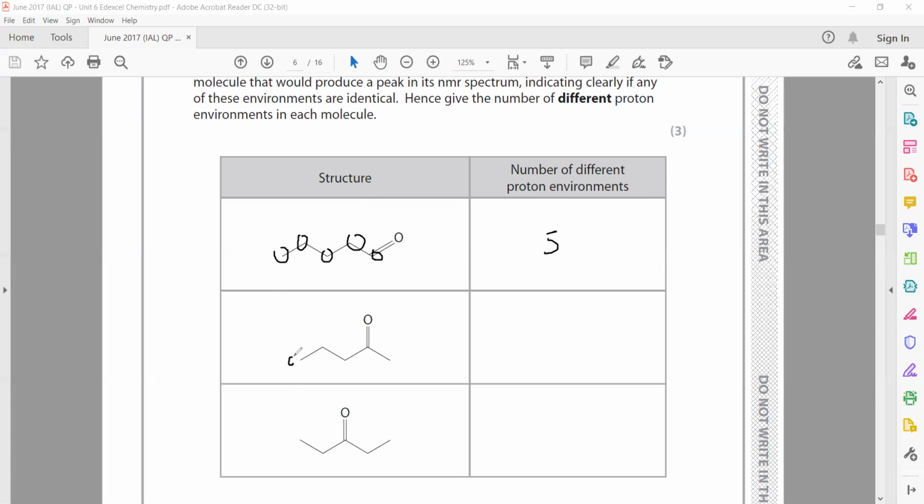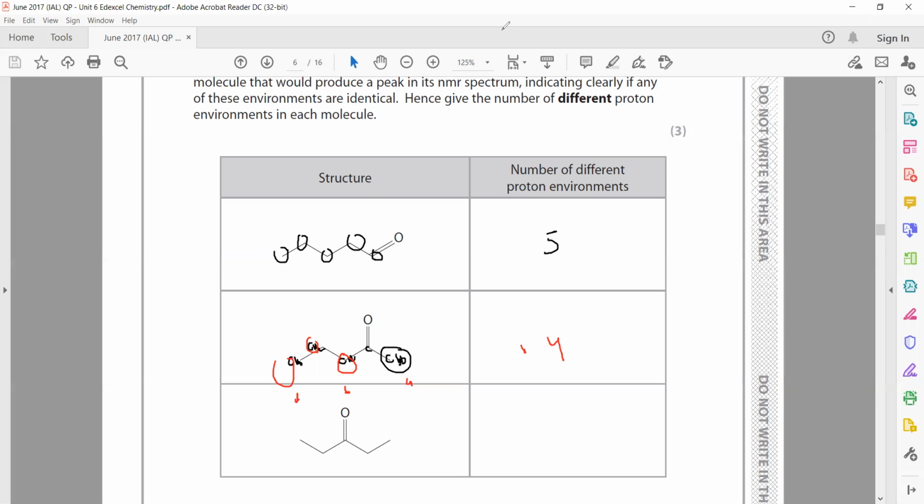What about this one? CH3, CH2, CH2, C, and CH3. So even this CH3 is not identical to this CH3. Why? Because their neighbors are different. So when their neighbors are different, how many environments? A, B, C, and D. So 4 environments are there.